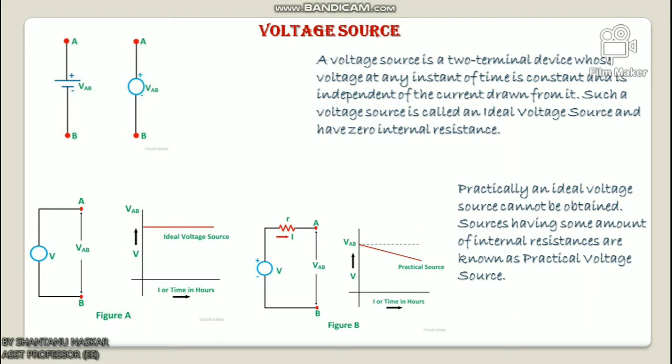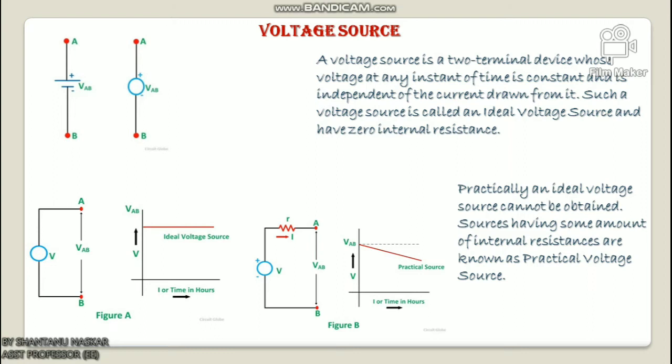Practically, an ideal voltage source cannot be obtained. Sources having some amount of internal resistance are known as practical voltage sources. Due to this internal resistance, voltage drop takes place and it causes the terminal voltage to reduce. The smaller the internal resistance of a voltage source, the closer it is to an ideal source.